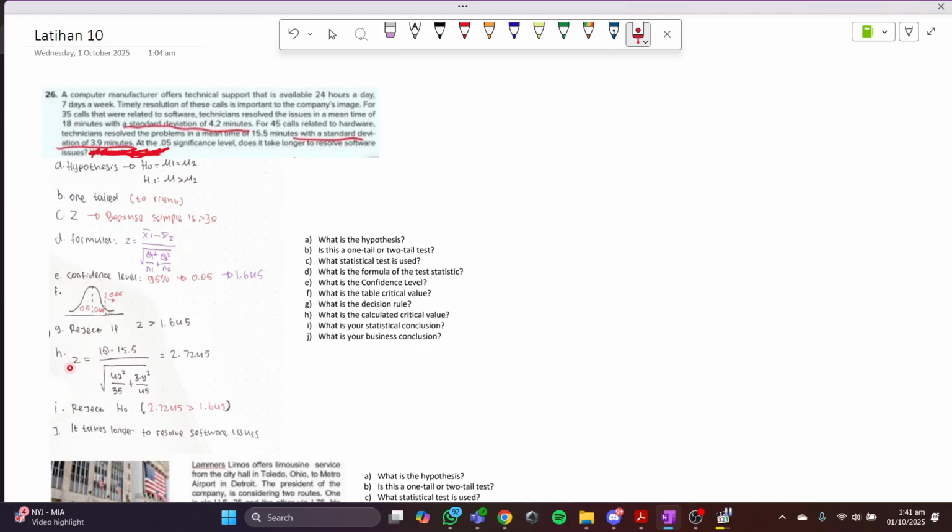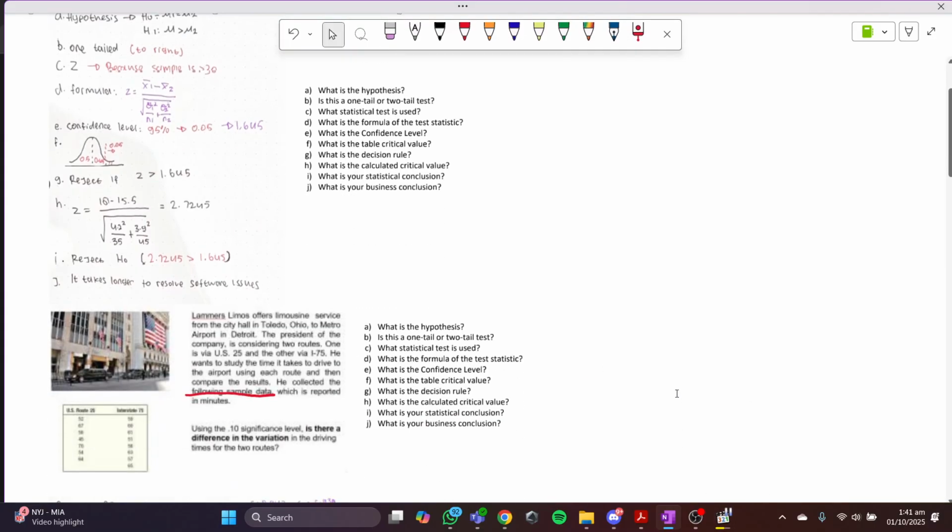Now for H, you just put in the numbers and you will get this one. With this, we can determine that we can reject H null because it is bigger than 1.645. And the business conclusion is that it takes longer to resolve software issues.